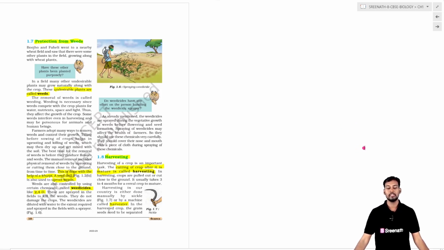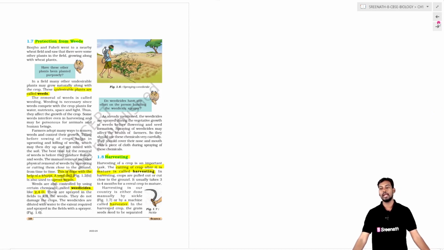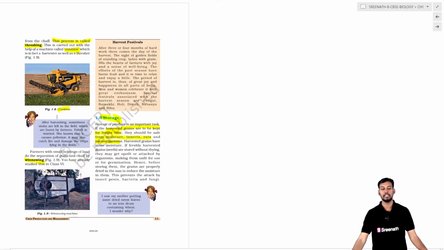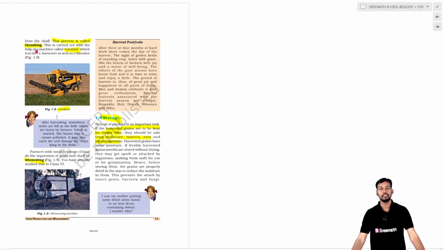So harvesting is done manually by the sickle, or it can be done by means of a harvester. And after the harvesting is done, whatever the process, the grain or the edible part will be isolated from the plant part. So that is called threshing.